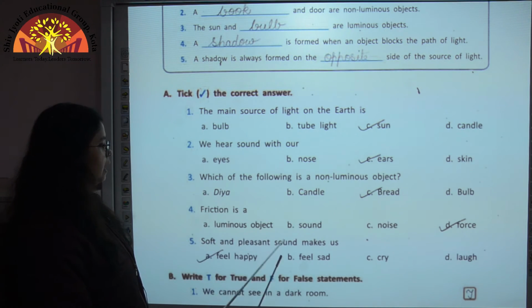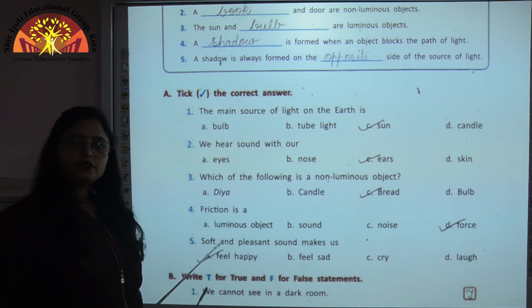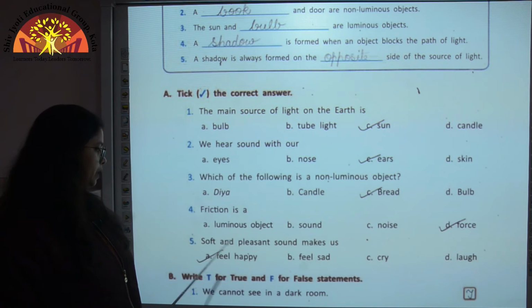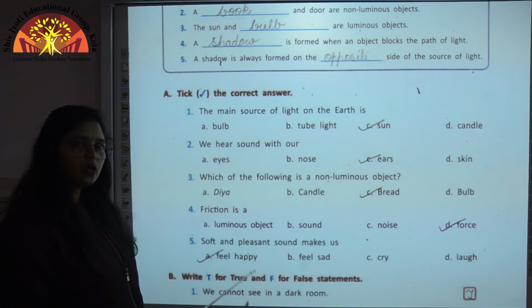Soft and pleasant sound make us. So soft and pleasant sound make us feel happy. So here feel happy is the correct answer.